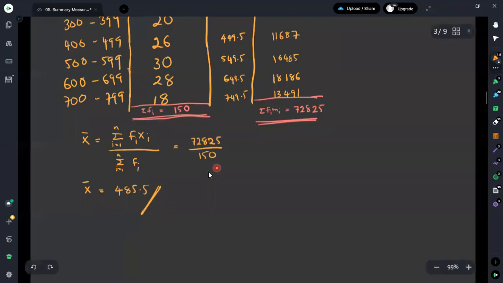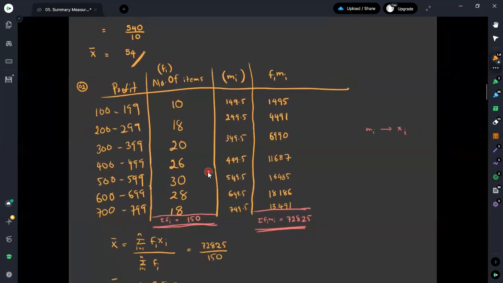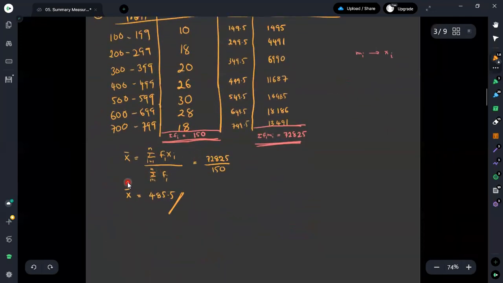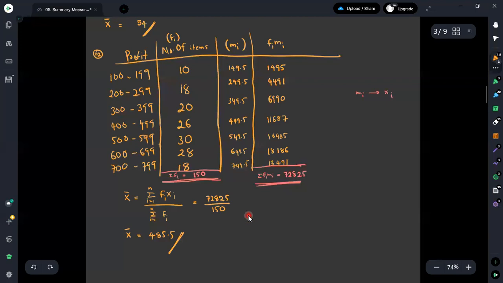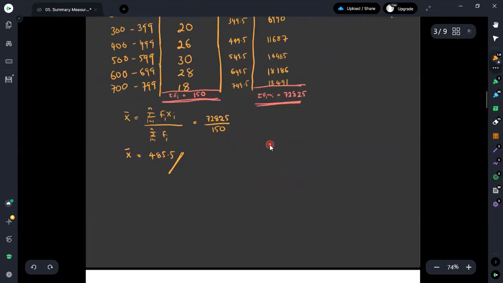Therefore, we can say that the mean profit from an item is equal to 485.5. Now we can see that we have obtained the mean for the grouped data using this equation. Even though we have individuals with frequencies or classes with frequencies, we can use the same equation. The only difference is that if we have classes, then first you need to obtain the class midpoint value. But if you just have the frequencies only, as an example, suppose that you have the values in this way. I will take another one. Here, suppose that you have xi values and associated fi values in this form.